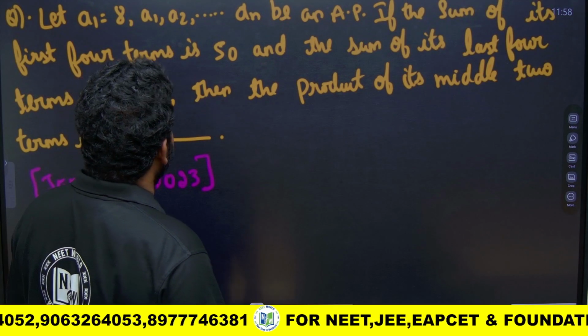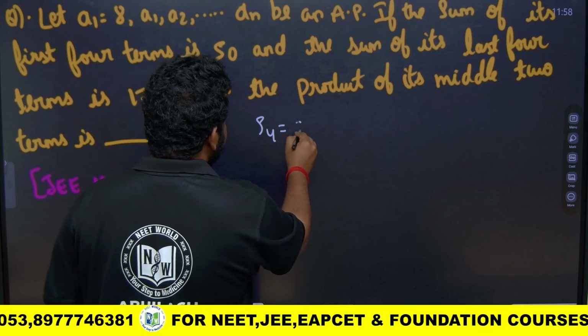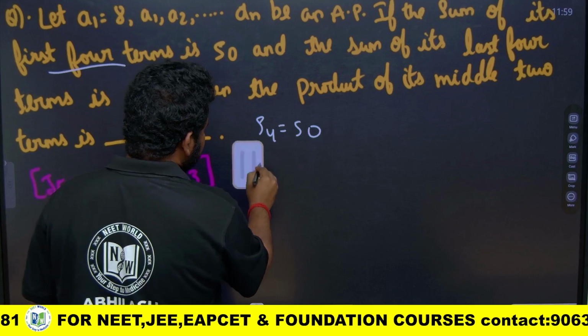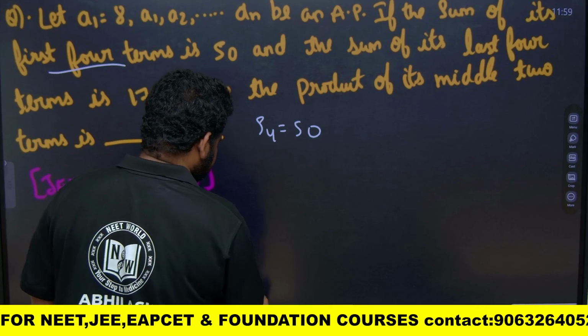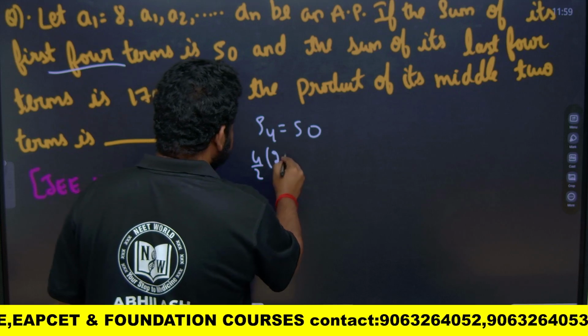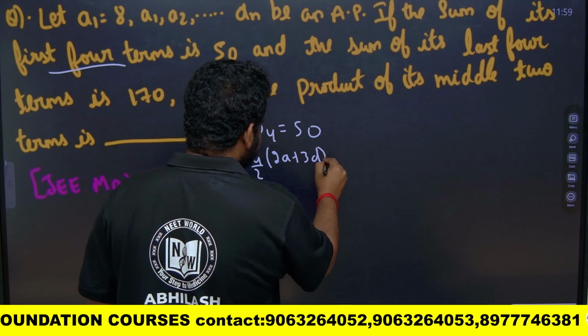Sum of its first 4 terms is 50. That is, S4 is given as 50. S4 I can write as 4 by 2 into (2a plus (n minus 1) into d). N minus 1 is 4 minus 1, that is 3d, is equal to 50.